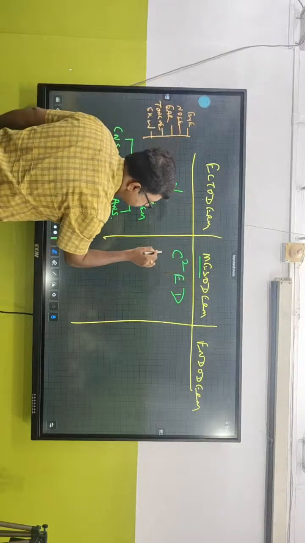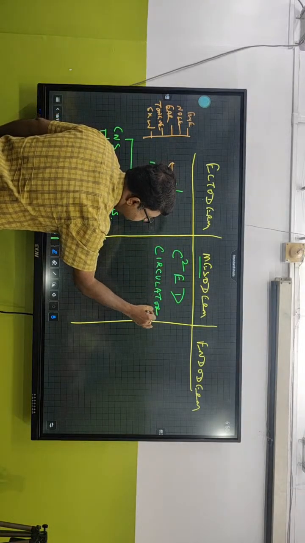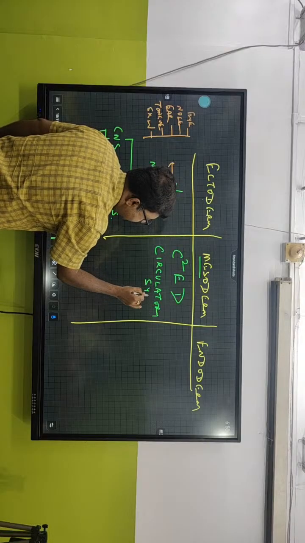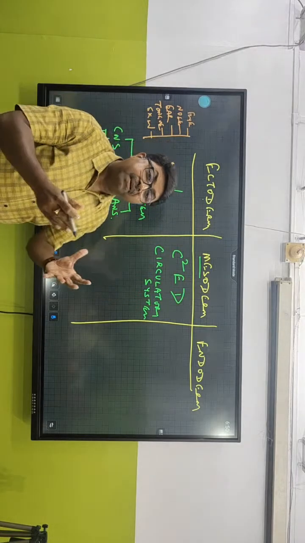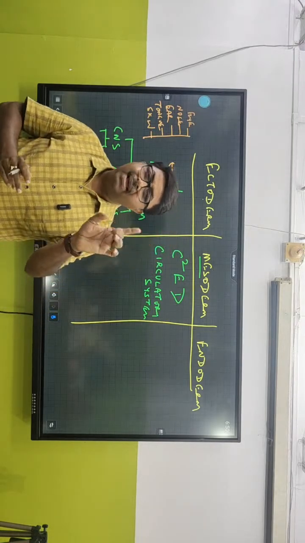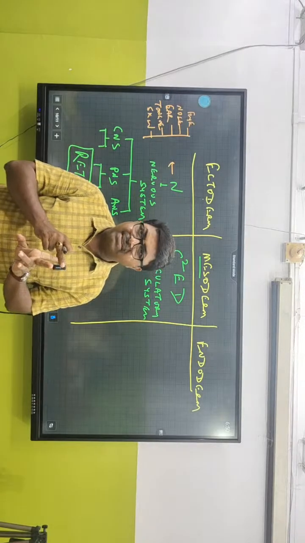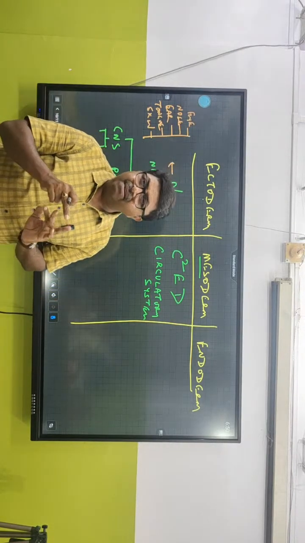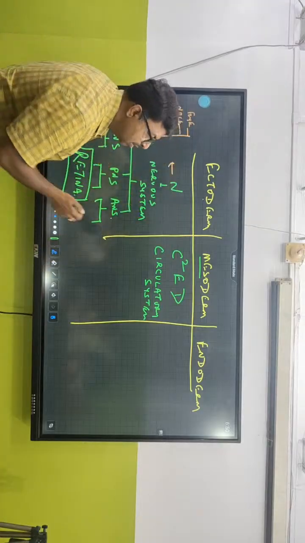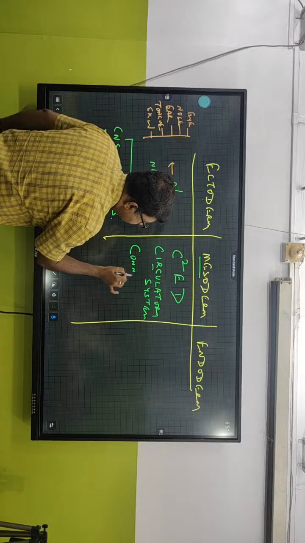So the mesoderm forms the first C, and that C is called circulatory system. That means the second layer, that is mesoderm, in that particular growing fetus, it forms what? Circulatory system. And tell me, what are the parts of the circulatory system? That means they help in formation of blood vessels, heart, lymphatic ducts, lymph. So they are produced from the circulatory system, and also there is connective tissue.